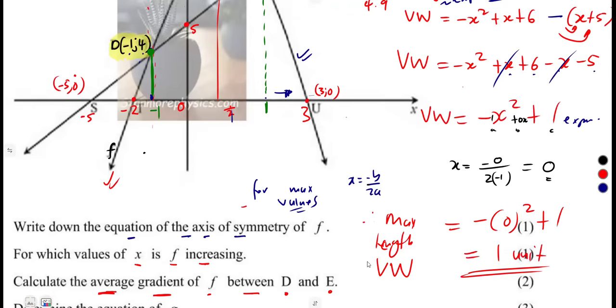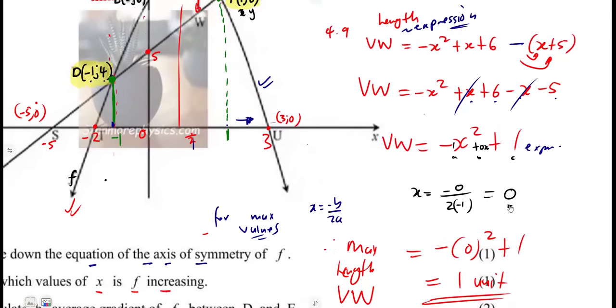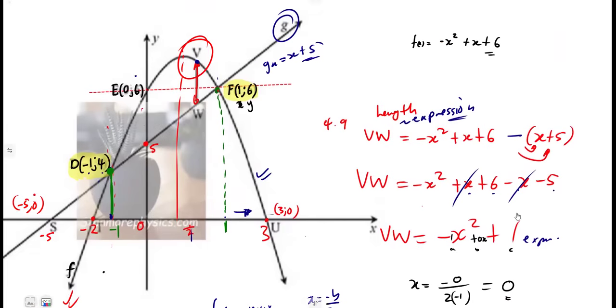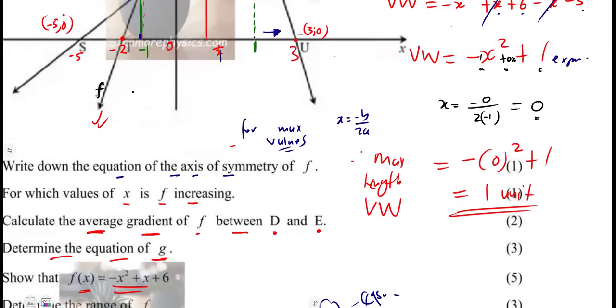So that is the maximum length that we actually have from the idea of maximum and minimum values of a quadratic function, because that is forming a quadratic. So as long as you're forming a quadratic, you can use that condition: at the maximum value, x is equal to minus b over 2a. Substitute that to determine the maximum value.